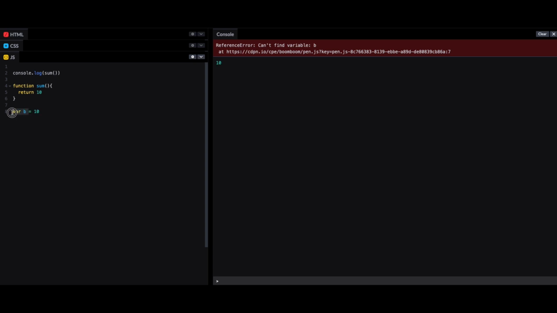Same, this variable b also will get hoisted and go to the top of its scope, but that initialization will not go. Only the declaration of variable b will go. So JavaScript knows, okay, b is declared, b is a variable, I know, but I don't know its value. But the JavaScript interpreter will be like, okay, I know there is a b somewhere, it is initialized somewhere, no problem for me. So this is hoisting mainly.